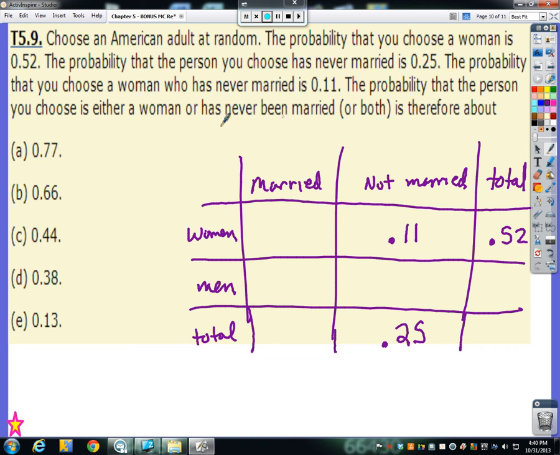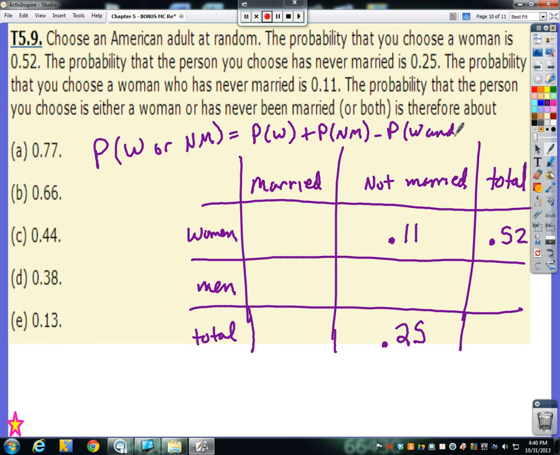Okay, the probability that the person you choose is either a woman or has never married. So we want the probability of woman or never married. That means we need to find the probability of a woman plus the probability of never marrying minus any intersection those two things may have. I need to figure out some other numbers in here. So here's where we're going to use our mathematical skills.